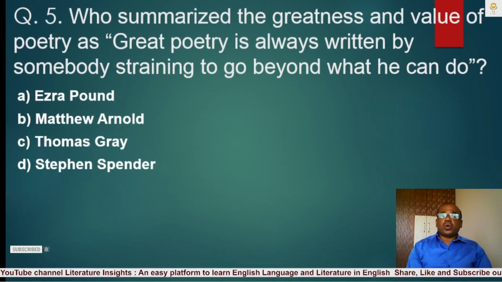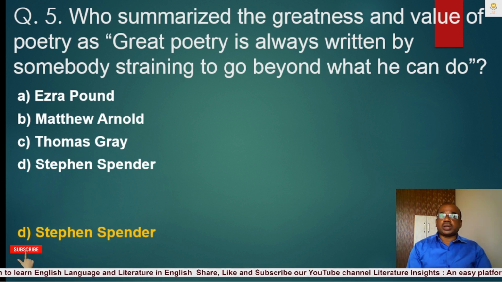Question number 5. Who summarized the greatness and value of poetry as, great poetry is always written by somebody straining to go beyond what he can do? A. Ezra Pound, B. Matthew Arnold, C. Thomas Gray, D. Stephen Spender. The correct answer is D. Stephen Spender. Stephen Spender summarized the greatness and value of poetry as, great poetry is always written by somebody straining to go beyond what he can do.